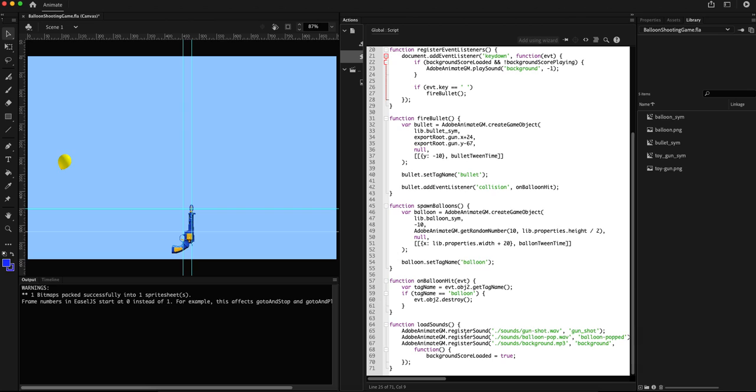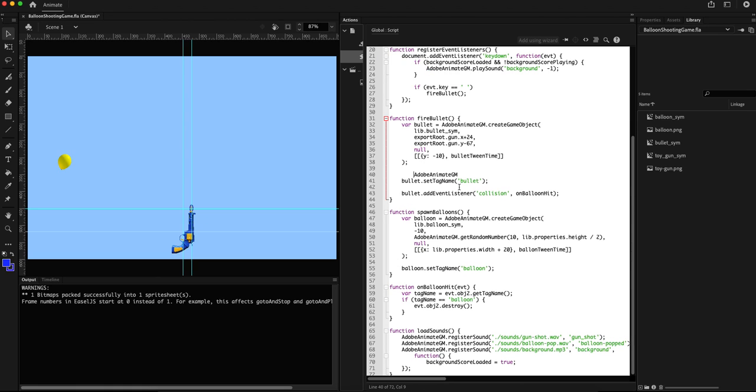We have registered sound for gunshot and balloon pop, but we haven't used them yet. So when does the sound gunshot happen? Whenever you fire a bullet, the sound should be played. So in the fire bullet function, we will call play sound, and the identifier is gunshot.